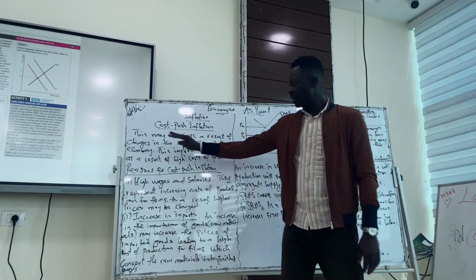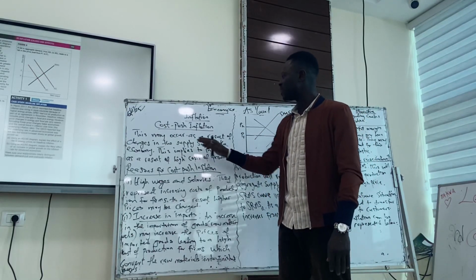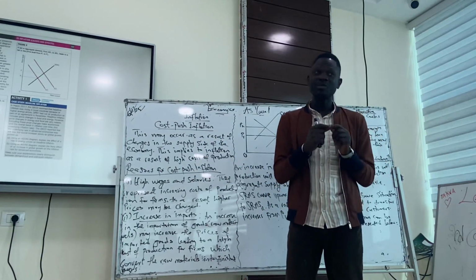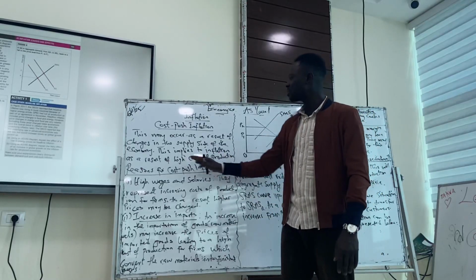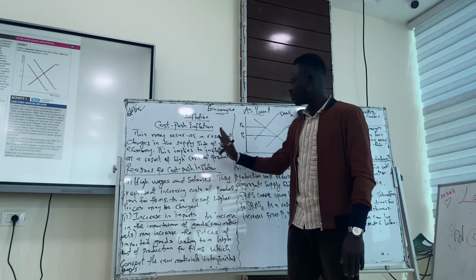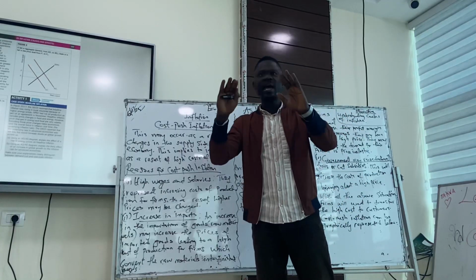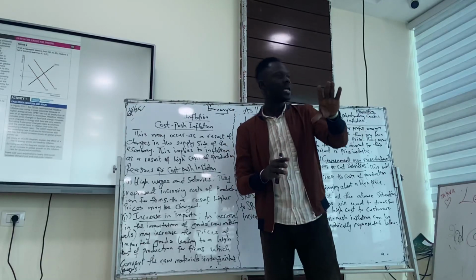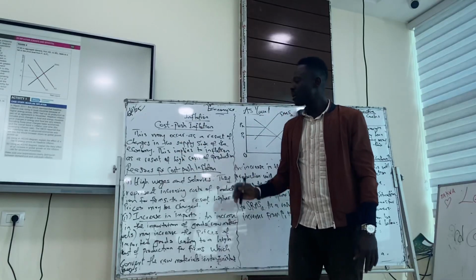So I wrote, cost push inflation, this may occur as a result of changes in the supply side of the economy. When we're talking about the supply side of the economy, we're talking about producers. So this applies to inflation as a result of high cost of production. So it's cost push. We are pushing the price. There's a high cost, and now we're pushing it to consumers to pay a higher price. That's cost push inflation. So what are the reasons why we could have cost push inflation?